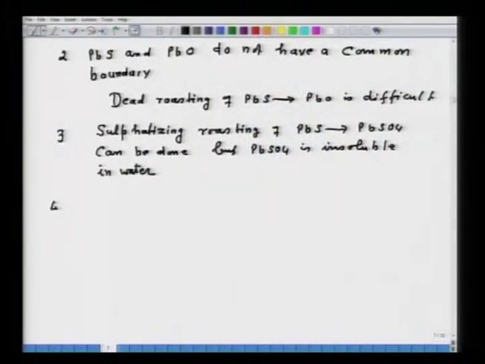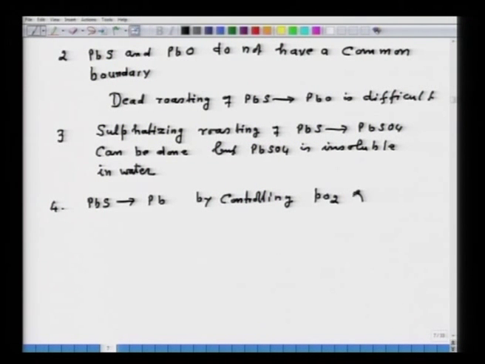Now, fourth important thing is that PbS to lead is possible by controlling PO2 and PSO2. That means, this reaction: PbS condensed phase plus O2 gaseous phase is equal to Pb liquid plus SO2 gaseous phase.